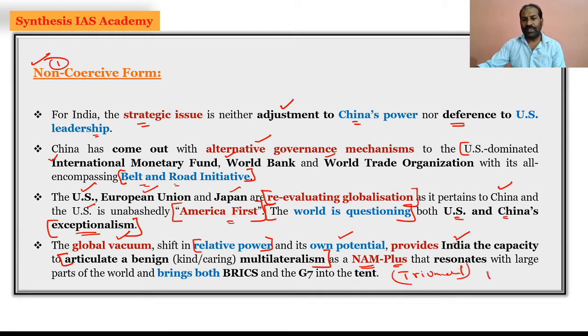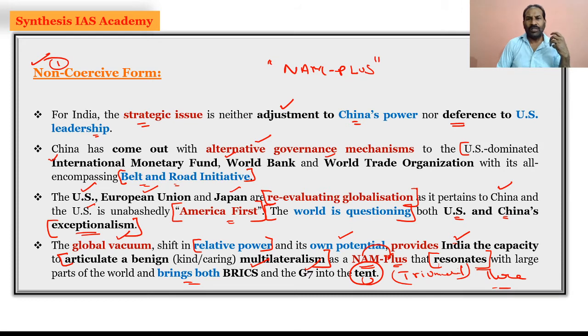That is with 3. That is NAM, and we will go with plus. That would be 3. That resonates with large parts of the world and brings in both BRICS and G7 under the ambit of NAM plus.